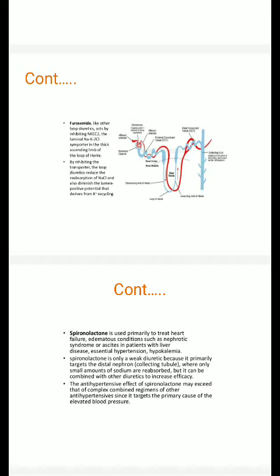Now let's talk about how these loop diuretics act. They act by inhibiting the sodium potassium chloride symporter in the thick ascending loop of Henle. This is how these diuretics inhibit the reabsorption of sodium chloride ions as well as potassium ions.